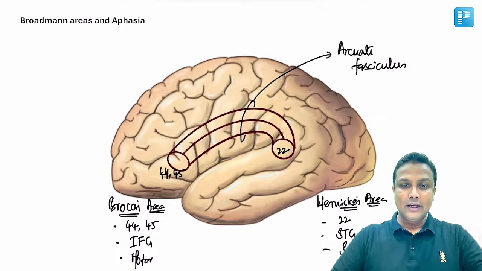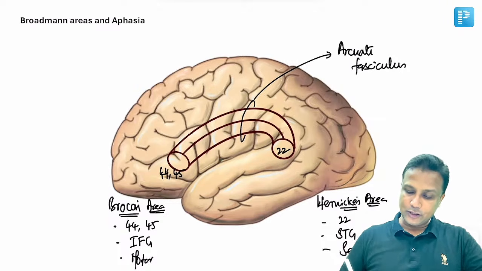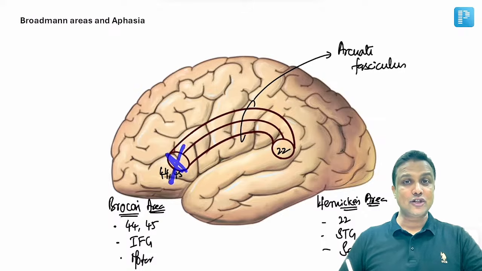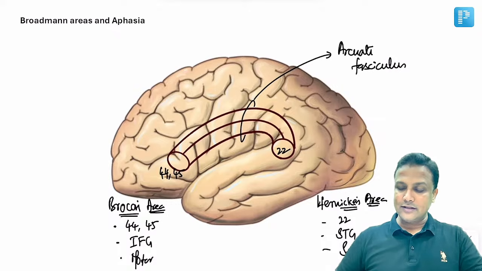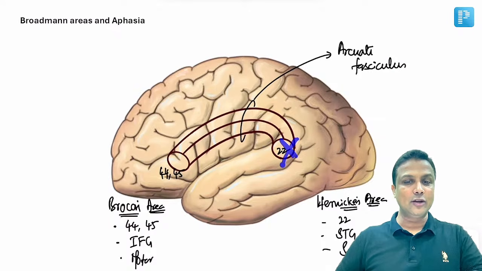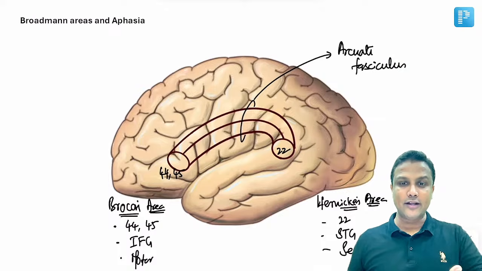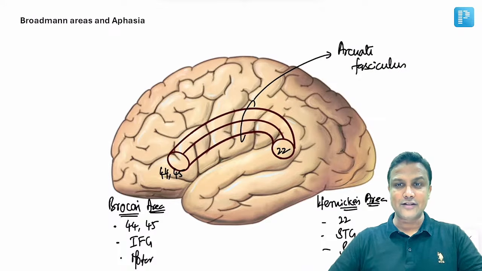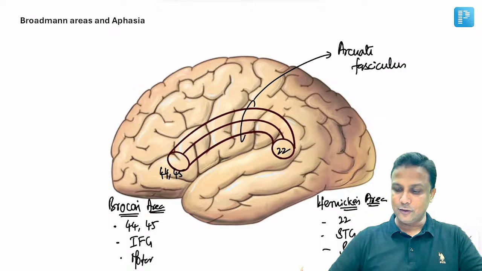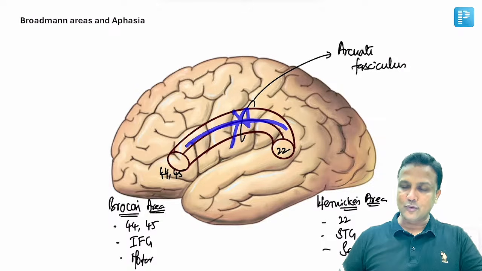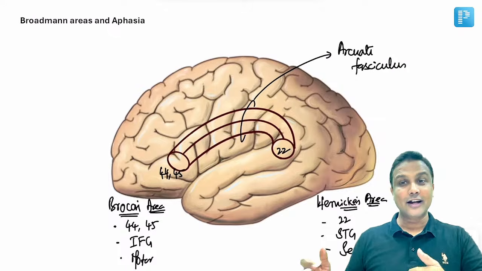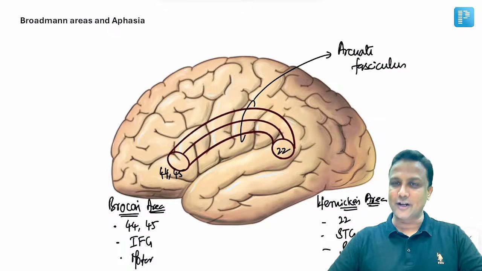Is it okay? अगर मान लो कि Broca's speech area is gone, if there is a lesion here, the person will not be able to speak, but he will be able to understand everything. Suppose if there is a lesion in the Wernicke's speech area, the person will not be able to understand anything. He'll be able to speak but not able to understand. Wernicke aphasia, sensory aphasia. Then if there is a lesion in the arcuate fasciculus, they are unable to connect. There is no conduction. इसको हम कहते हैं conduction aphasia.